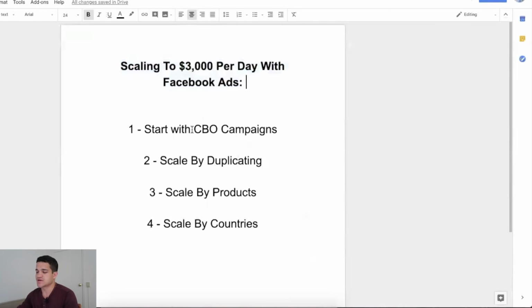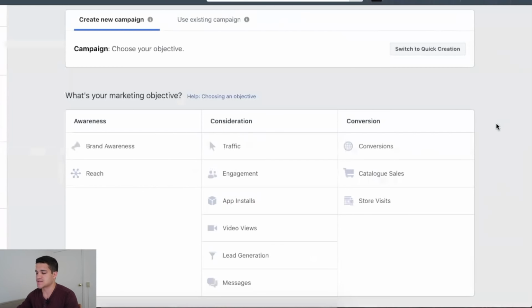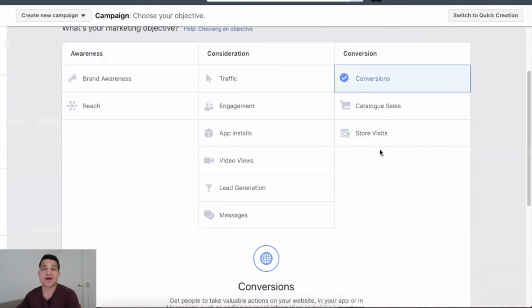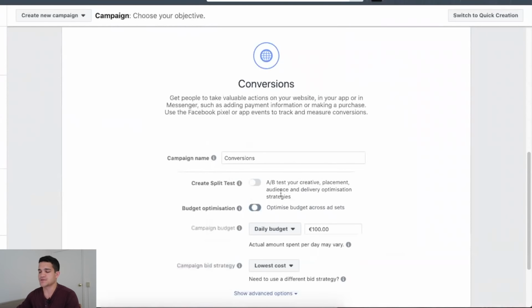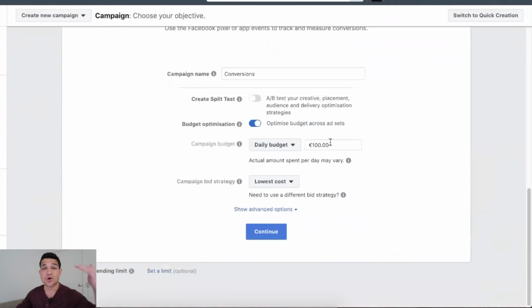The first thing you have to do is start with a CBO Facebook ads campaign. What does this exactly mean? Well, when you create a new Facebook ads campaign, you click conversions and you have an option of budget optimization. That means the whole campaign is going to be optimized for the budget of the campaign, not the ad sets. I taught you this in the last video. If you're new to this channel, watch the last video that I did, how to test products with Facebook ads.